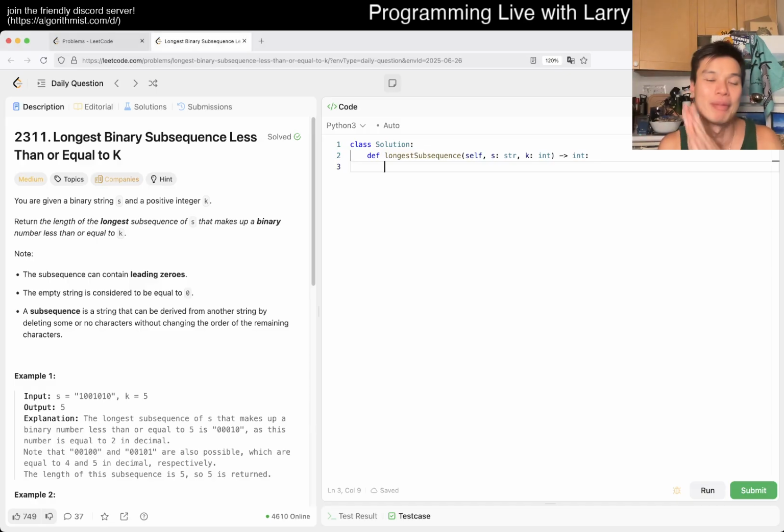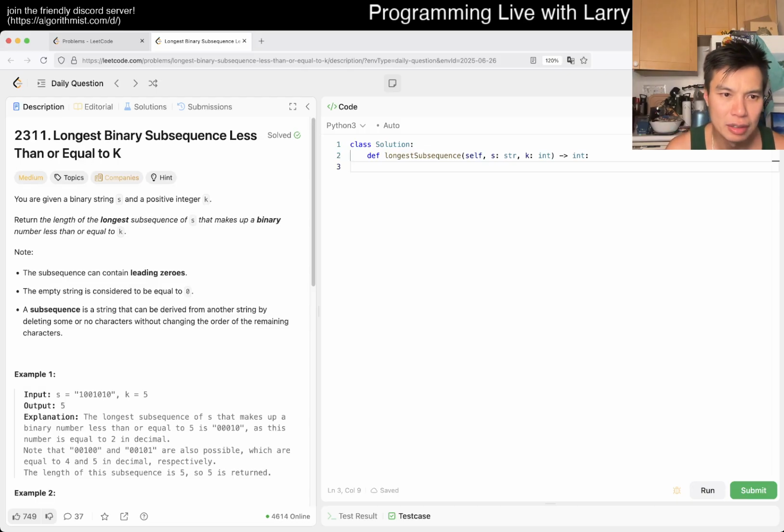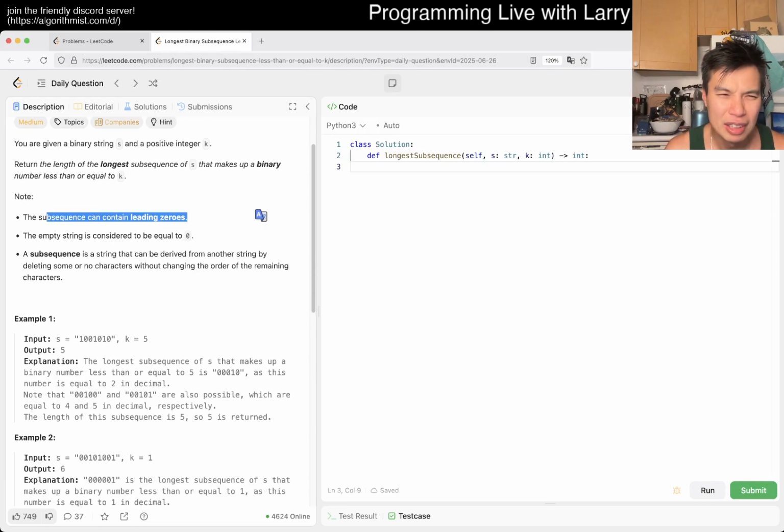Let's take a look at today's problem and let's go. We have 2311, longest binary subsequence less than or equal to k. You're given a binary string s and a positive integer k. Return the length of the longest subsequence of s that makes a binary number less than or equal to k. Okay, it's a binary subsequence. It could have leading zeros. The empty string is equal to 0. Okay, I know what subsequence is.